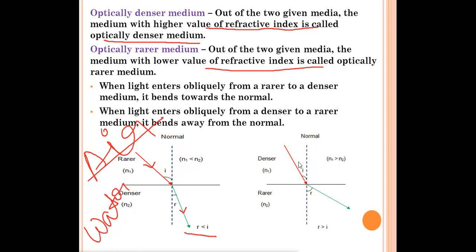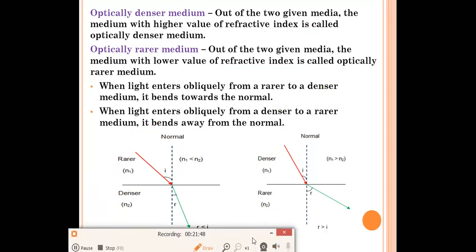Next case, when light enters from a denser medium to a rarer medium, if we take water as denser and air as rarer. So when light comes, this is the incident ray, from water to air, it will bend away from the normal. Whenever the light enters from denser to rarer medium, from water to air, it will bend away from the normal. In this case, the angle of refraction is more than the angle of incidence.